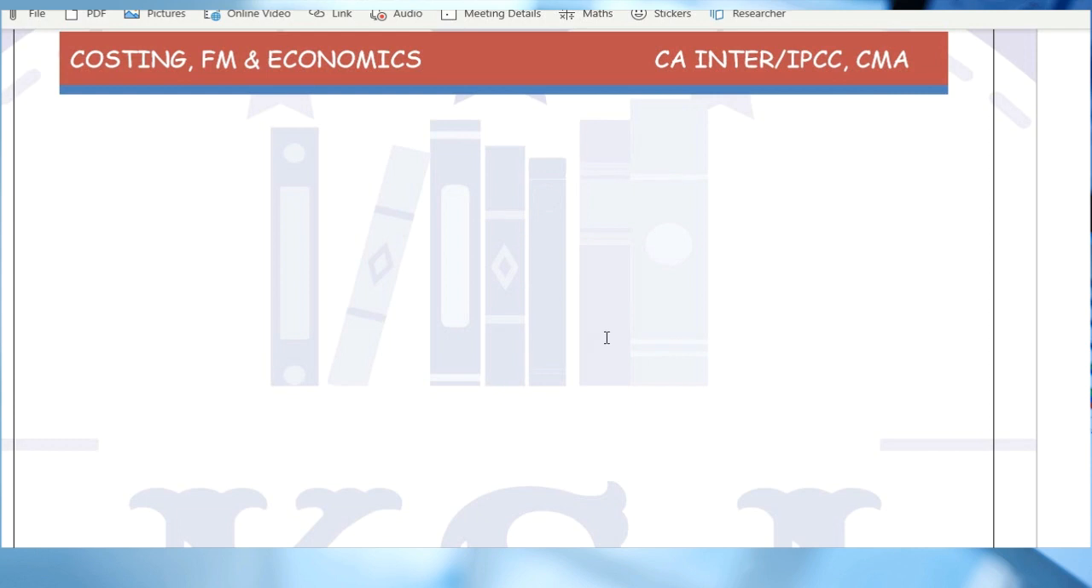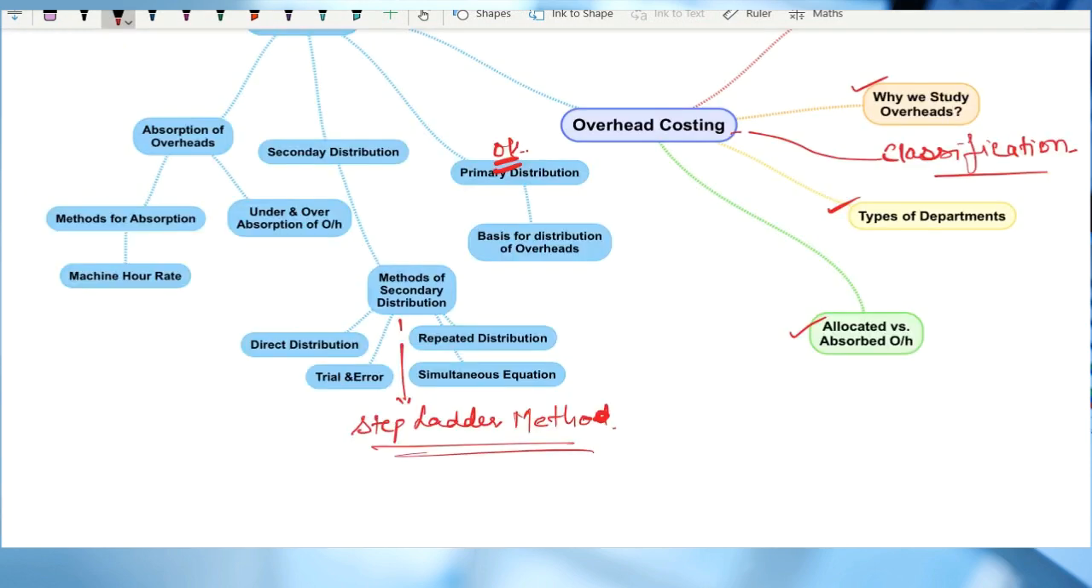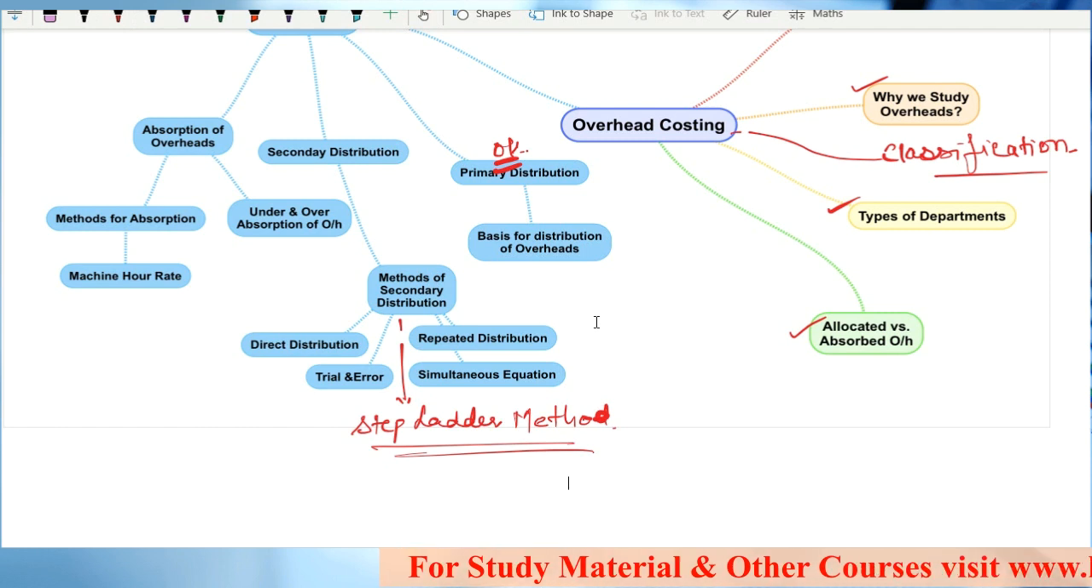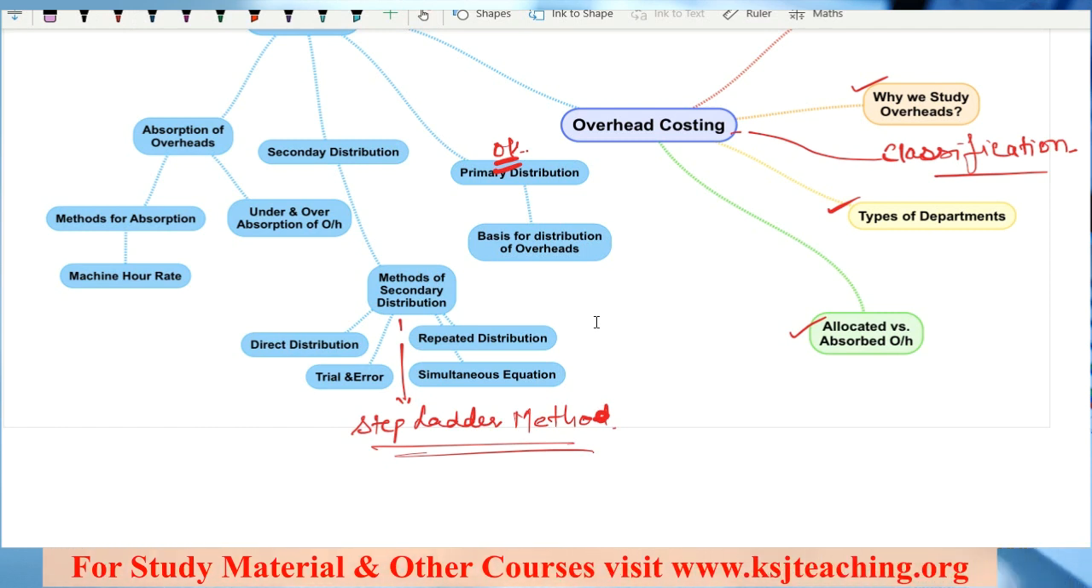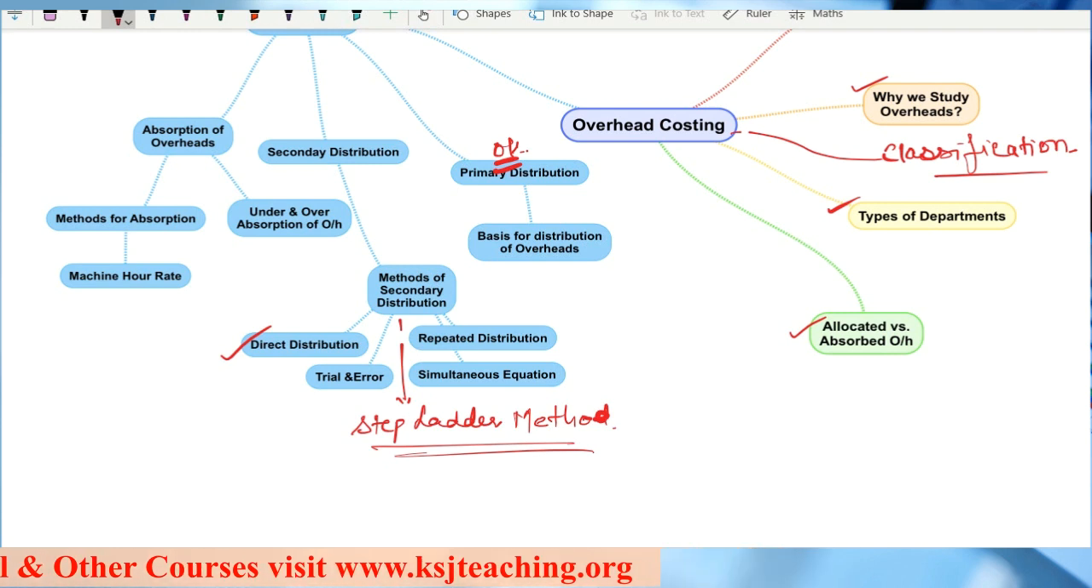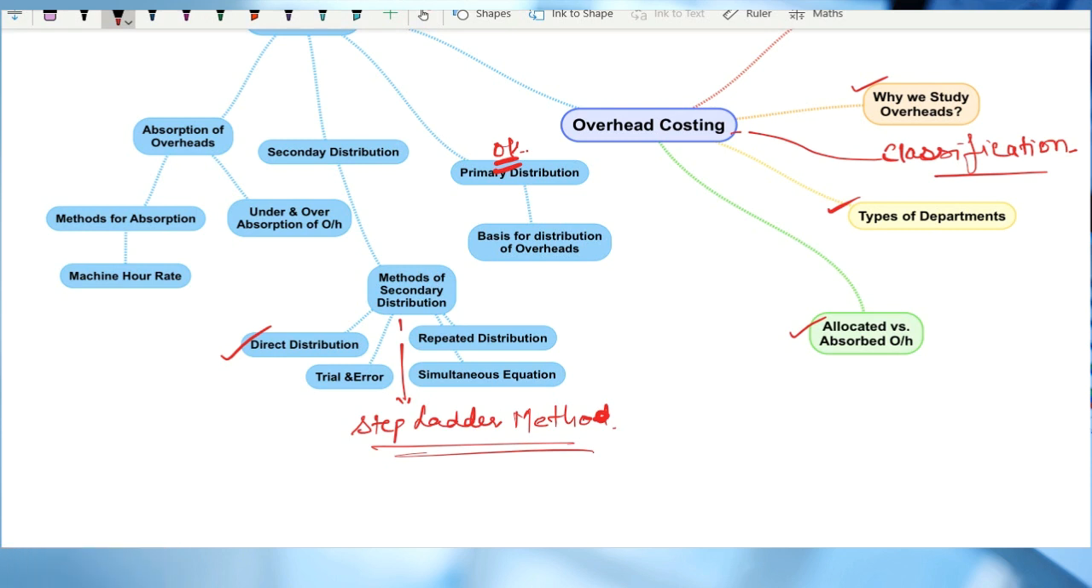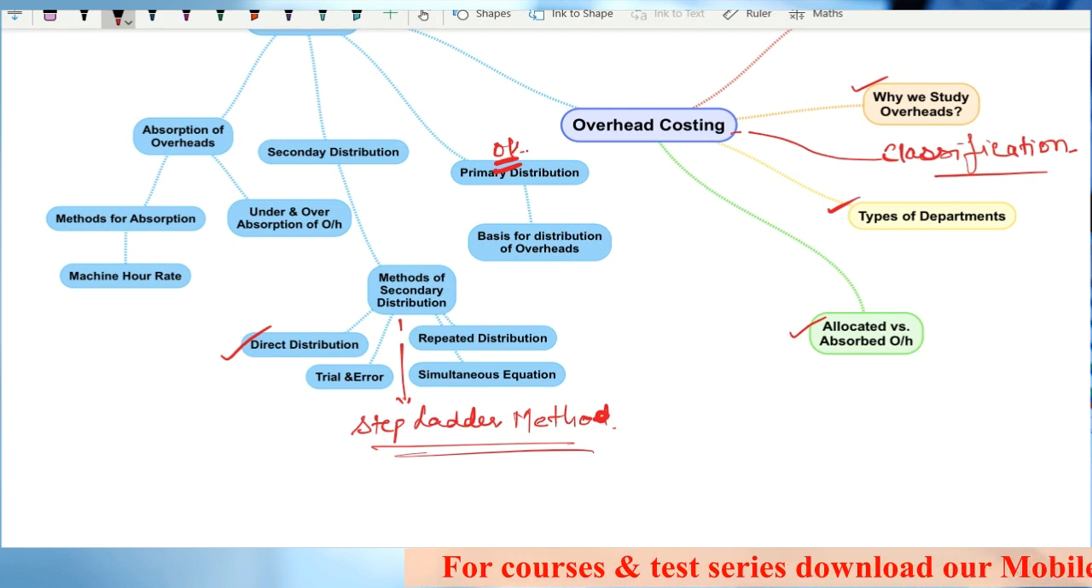Okay, let's continue with our chapter now, that is overhead costing, what we have been discussing. In the last lecture we started with the methods of secondary distribution. We were done with primary distribution, so we started with secondary distribution, and in that we are done with the direct distribution method, one of the easiest methods. The most important thing to remember in this method is we have to ignore the services provided by one service department to another service department.